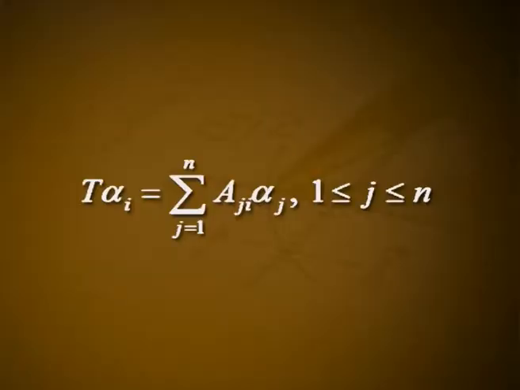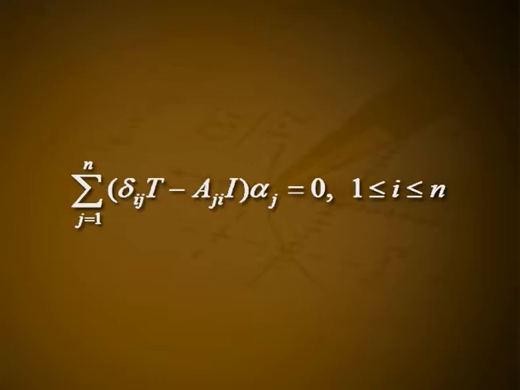Then T alpha_i equal to sigma j equal to 1 to n A_ji alpha_j, 1 less than or equal to i less than or equal to n. The following is the equivalent form of the above equations. Sigma j equal to 1 to n (delta_ij T minus A_ji I) of alpha_j equal to 0, 1 less than or equal to i less than or equal to n. Let B denote the element of K n by n with the entries B_ij equal to delta_ij T minus A_ji I.